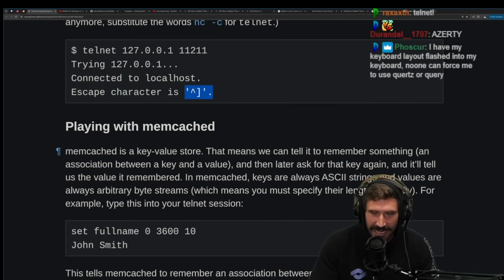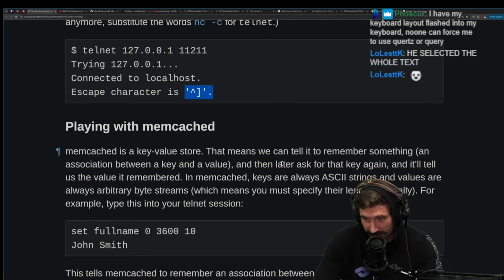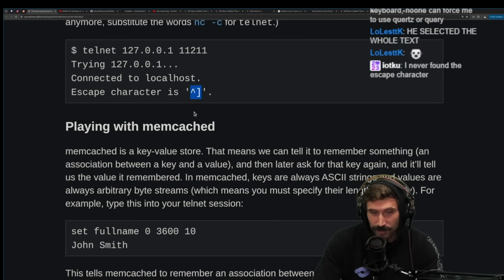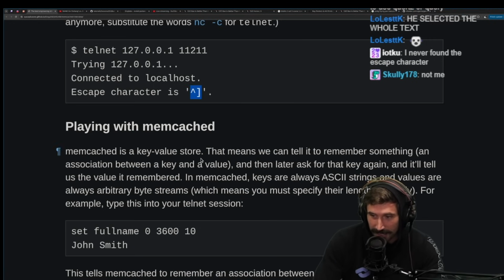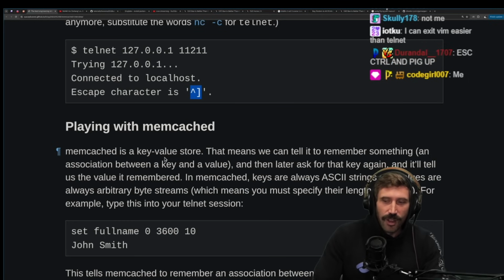Okay, who has not pressed the escape character? Who has not pressed that while telnetting? There was a time when I was at my previous company where I had to use telnet to get debugging messages out. Oh my gosh. One would telnet quite regularly.